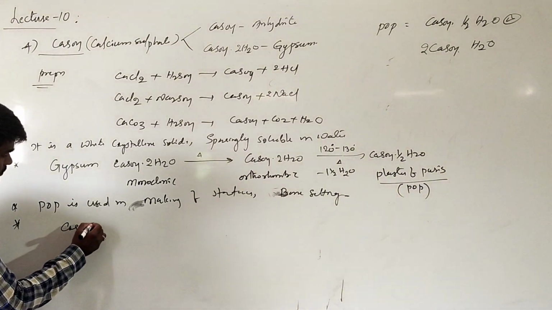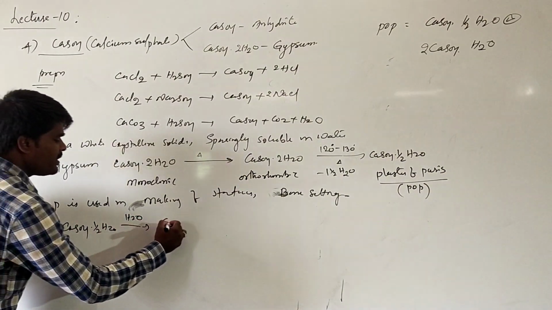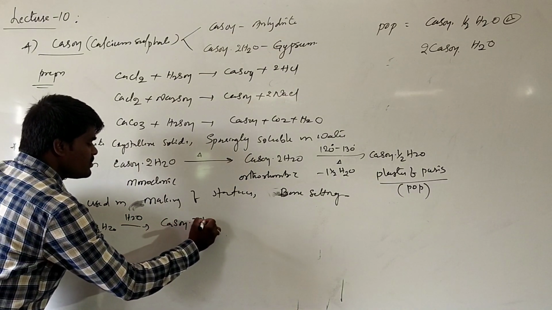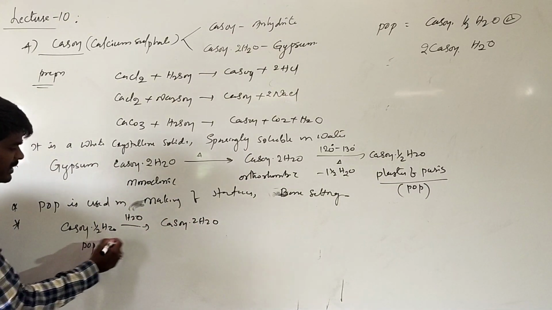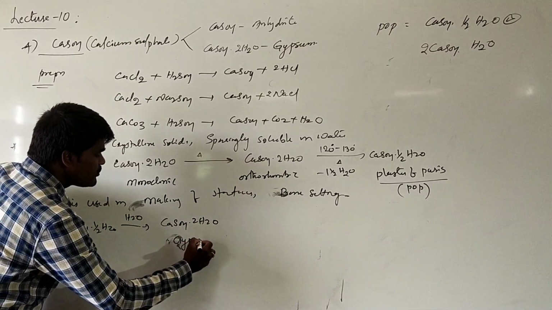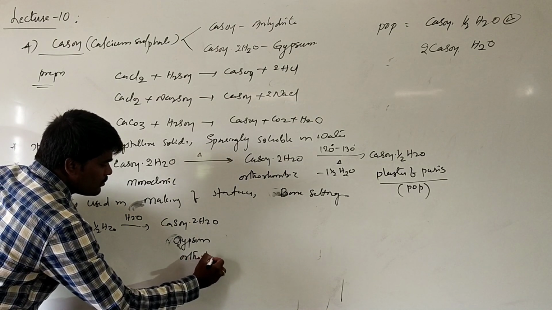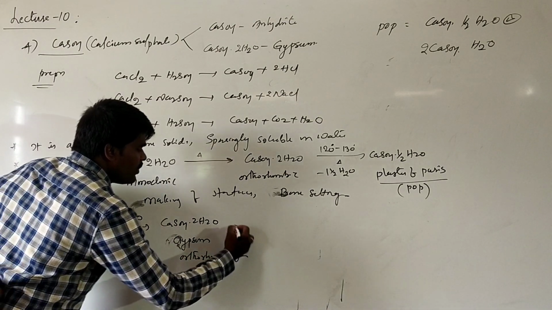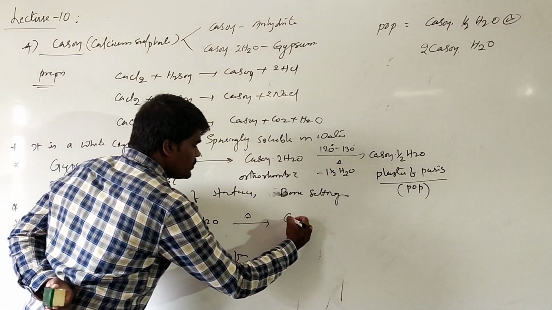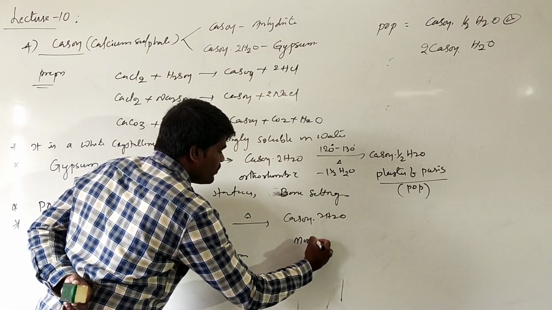When this is mixed with water, the plaster of Paris will be converted into gypsum. Which form of gypsum is it? This is gypsum of orthorhombic form. When it is heated, it will be converted into calcium sulfate plus H2O. This is the monoclinic form.